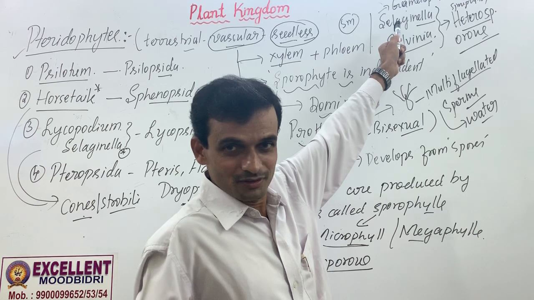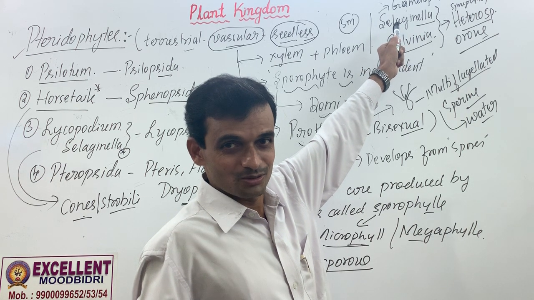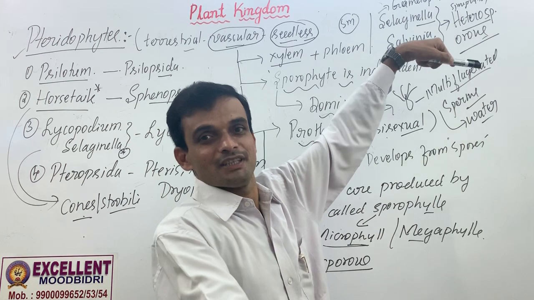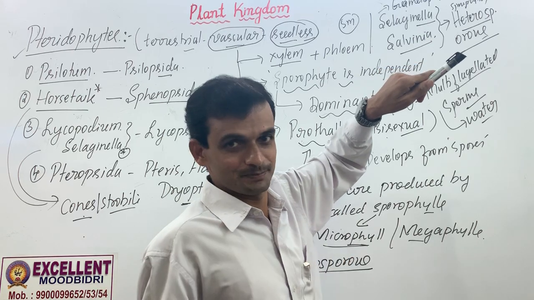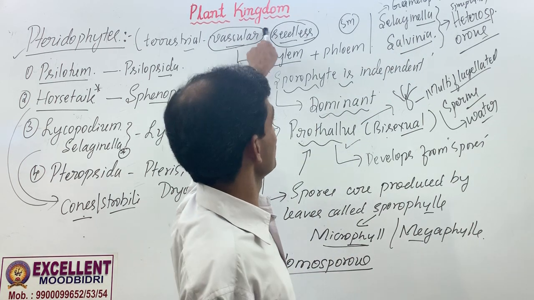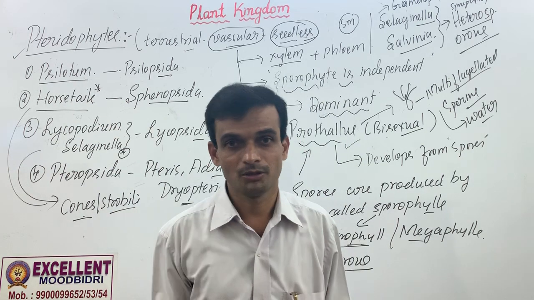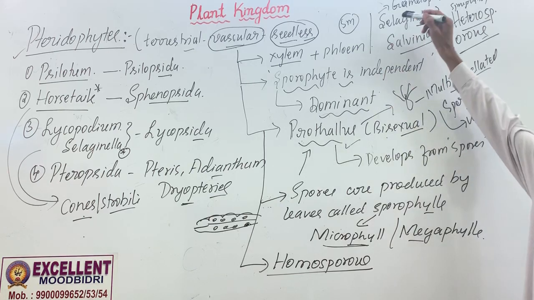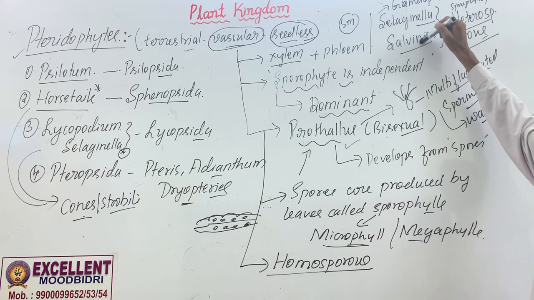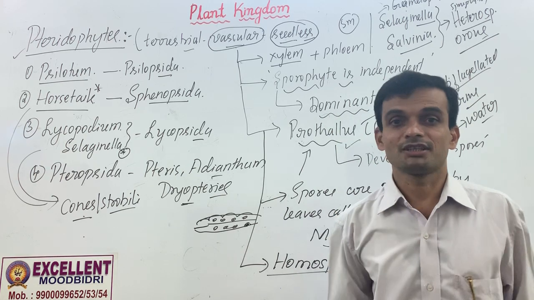The spores, when they are retained in the thallus, they become gametophytes. So those gametophytes depend on sporophyte. Plant body is sporophyte because it has stem, root and leaf. So all vascular plants have got normally stem, root and leaf except this primitive Psilotum. So these two plants are of great importance in evolutionary studies.